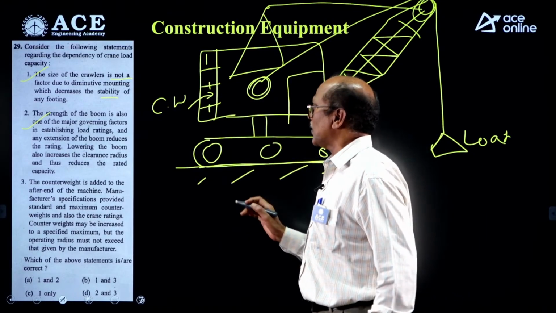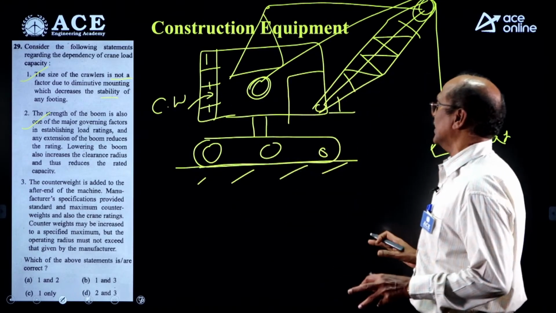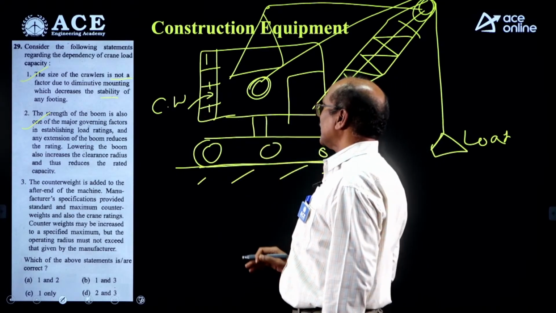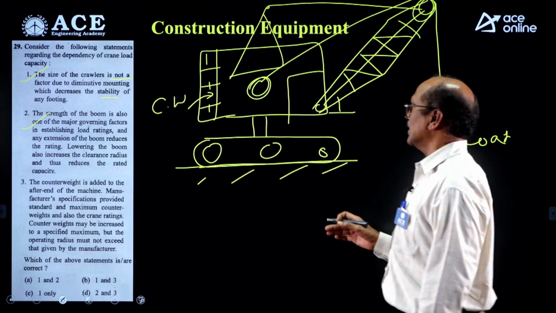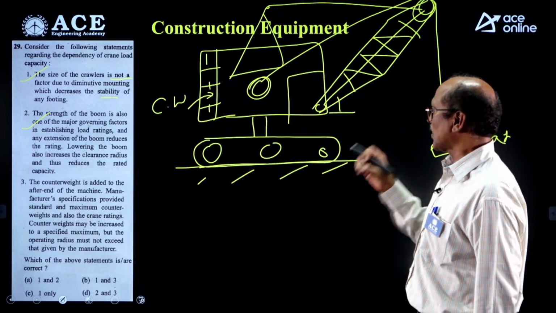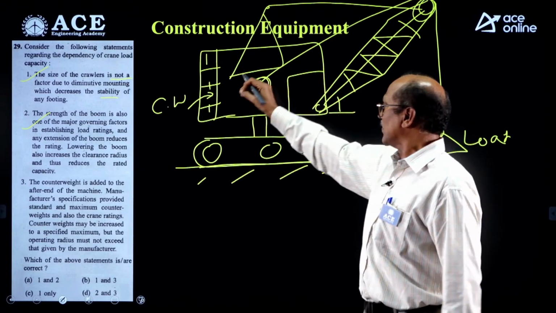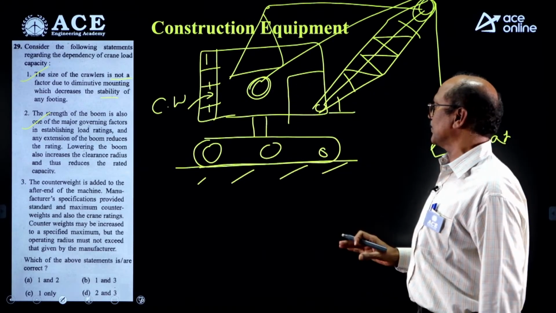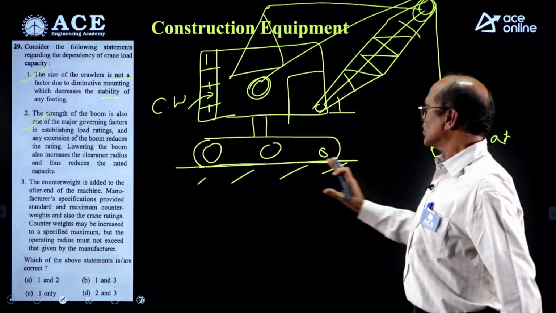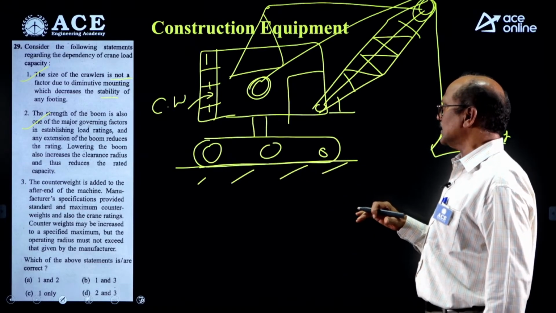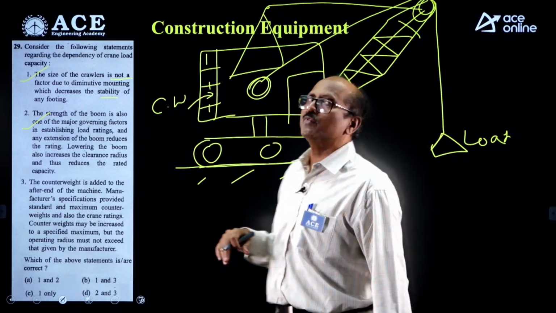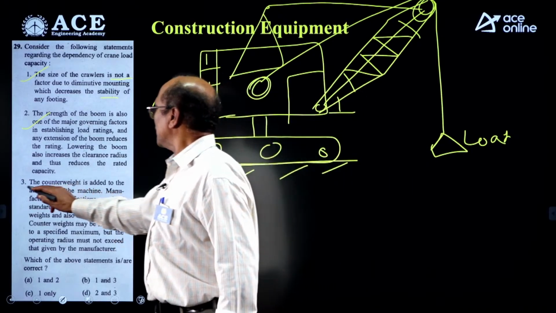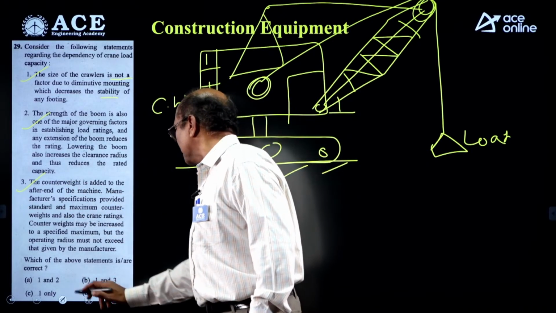Now here, from the equipment point of view, the counterweight is added at the after end of the machine, nothing but the crane. The manufacturer specifications provide a standard counterweight corresponding to the maximum load carried. So counterweight may increase or decrease depending upon the loads we permit. So statement 3 is also correct.